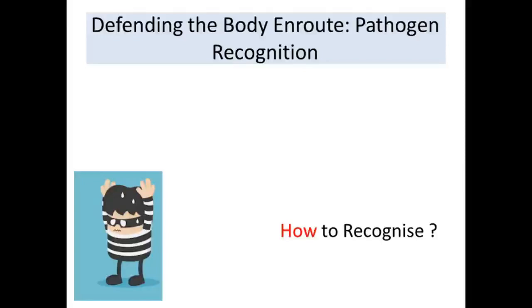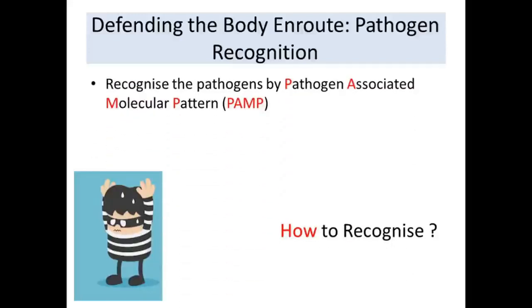So the most important question at this point of time is how to recognize the pathogens. This is quite interesting: the pathogens are primarily recognized by pathogen-associated molecular patterns. That is called PAMP. For example, in this picture you see that this culprit is being shown with a particular pattern of dressing.